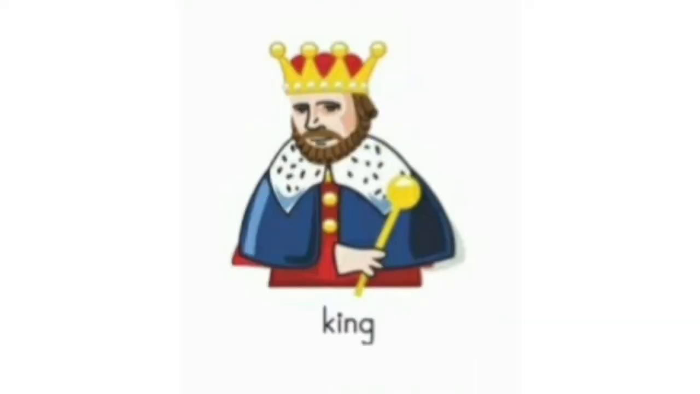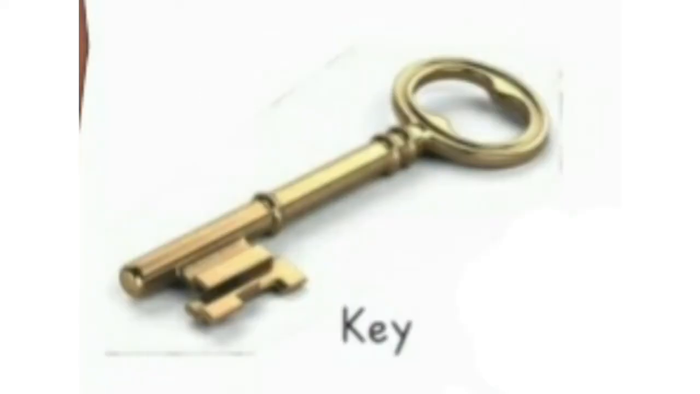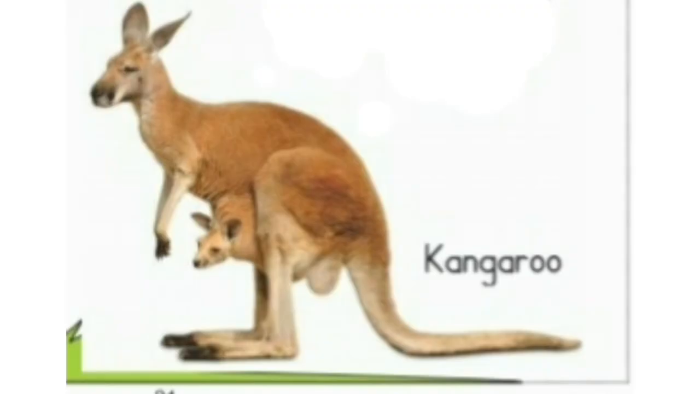Children, now let's learn few more words starting with alphabet K. Capital K, small k. Children, what is the sound of alphabet K? K says K. K for king. K for kingfisher. K for keg, a wooden container. K for key, used to open the lock.